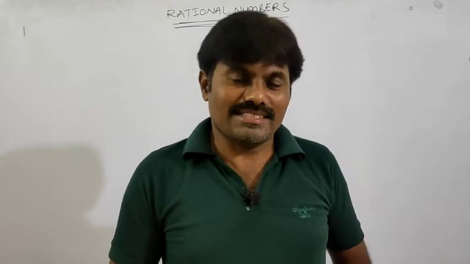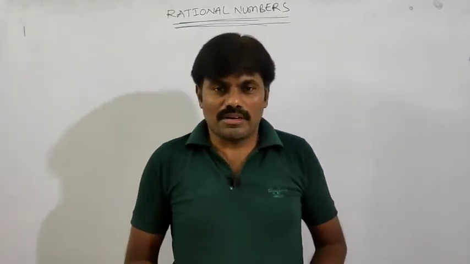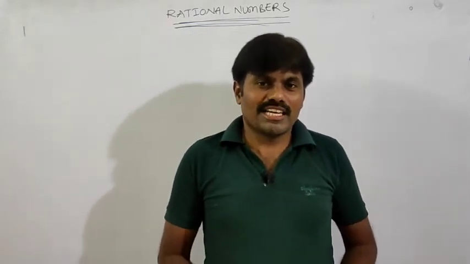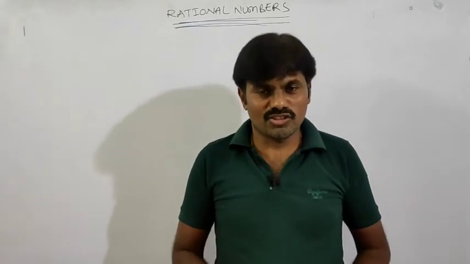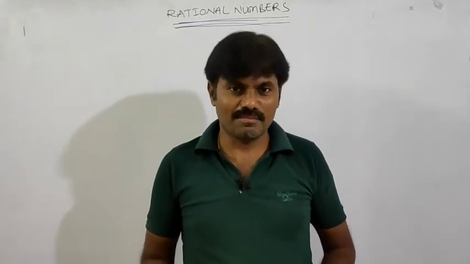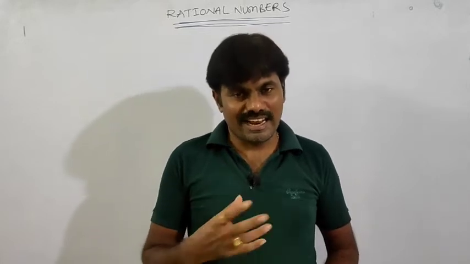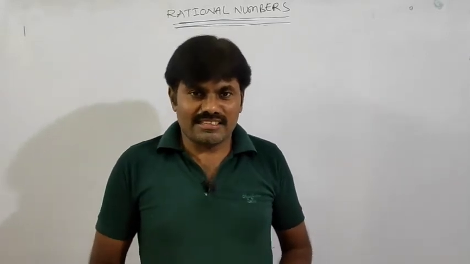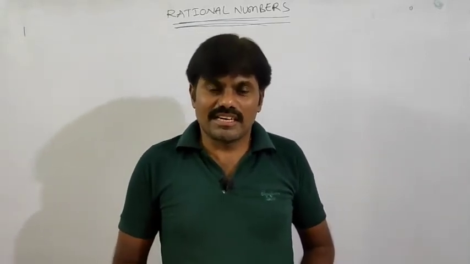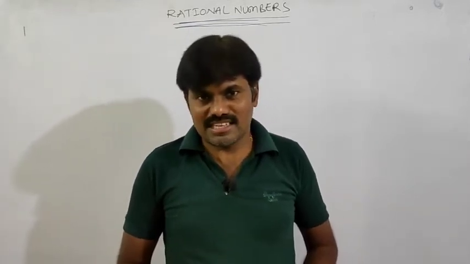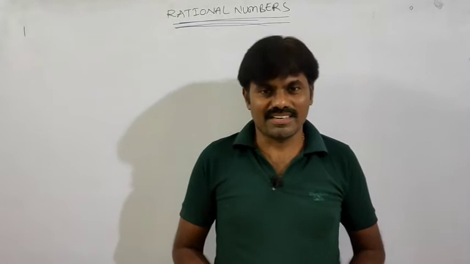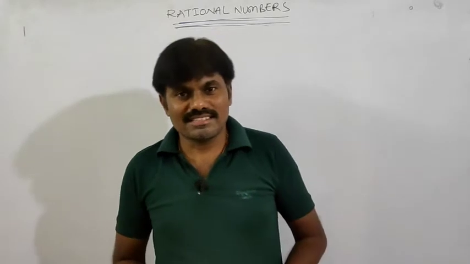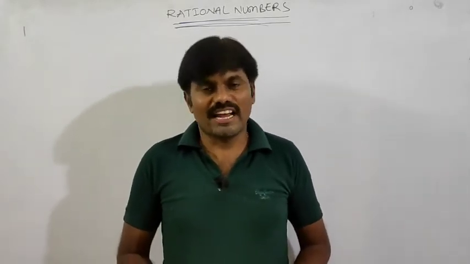Dear children, in the previous session we discussed the closure property. What is a closure property? If you take any two rational numbers and add them, and the result is also a rational number, then it is closed under addition. Like that we have discussed. So the closure property under addition is satisfied for rational numbers. Under subtraction, it is not satisfied. Under multiplication, it is satisfied. Under division, it is not satisfied. So now in this session, we are going to discuss another property related to rational numbers.